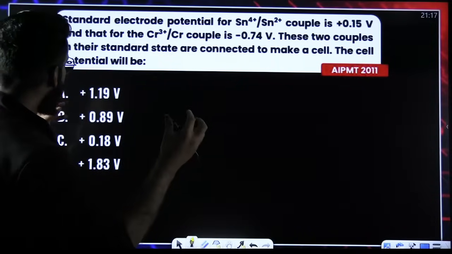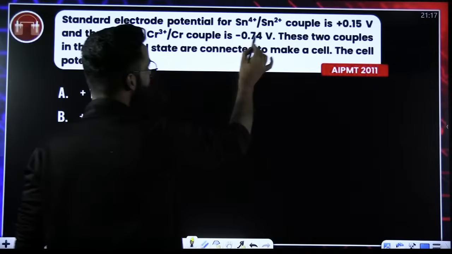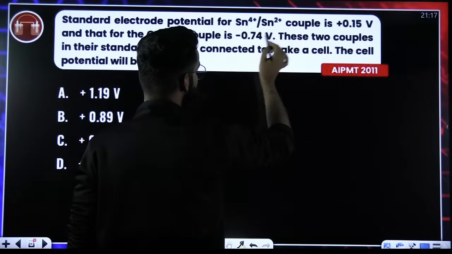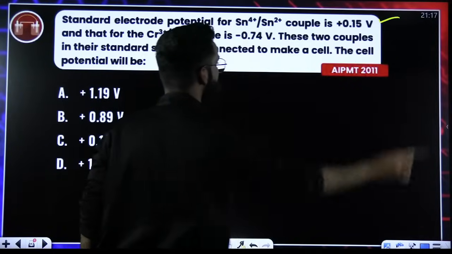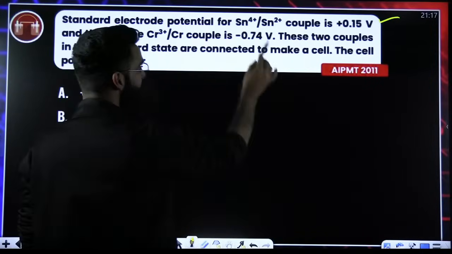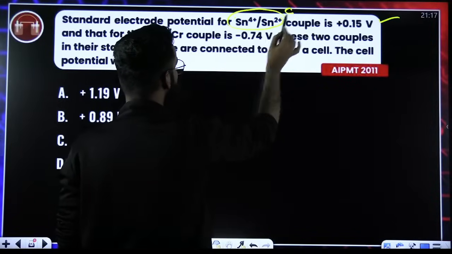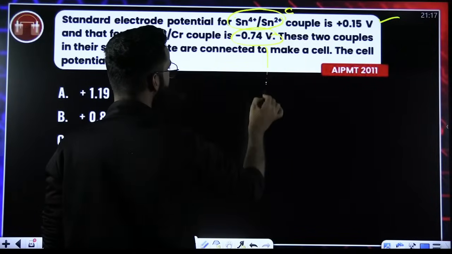So when these two electrodes are connected to make a cell, the cell potential is. Now among these two electrodes, which one has got more SRP? This is more SRP. More SRP means more tendency to undergo reduction, right? And reduction takes place at cathode. So this is your cathode here, and this automatically becomes your anode.